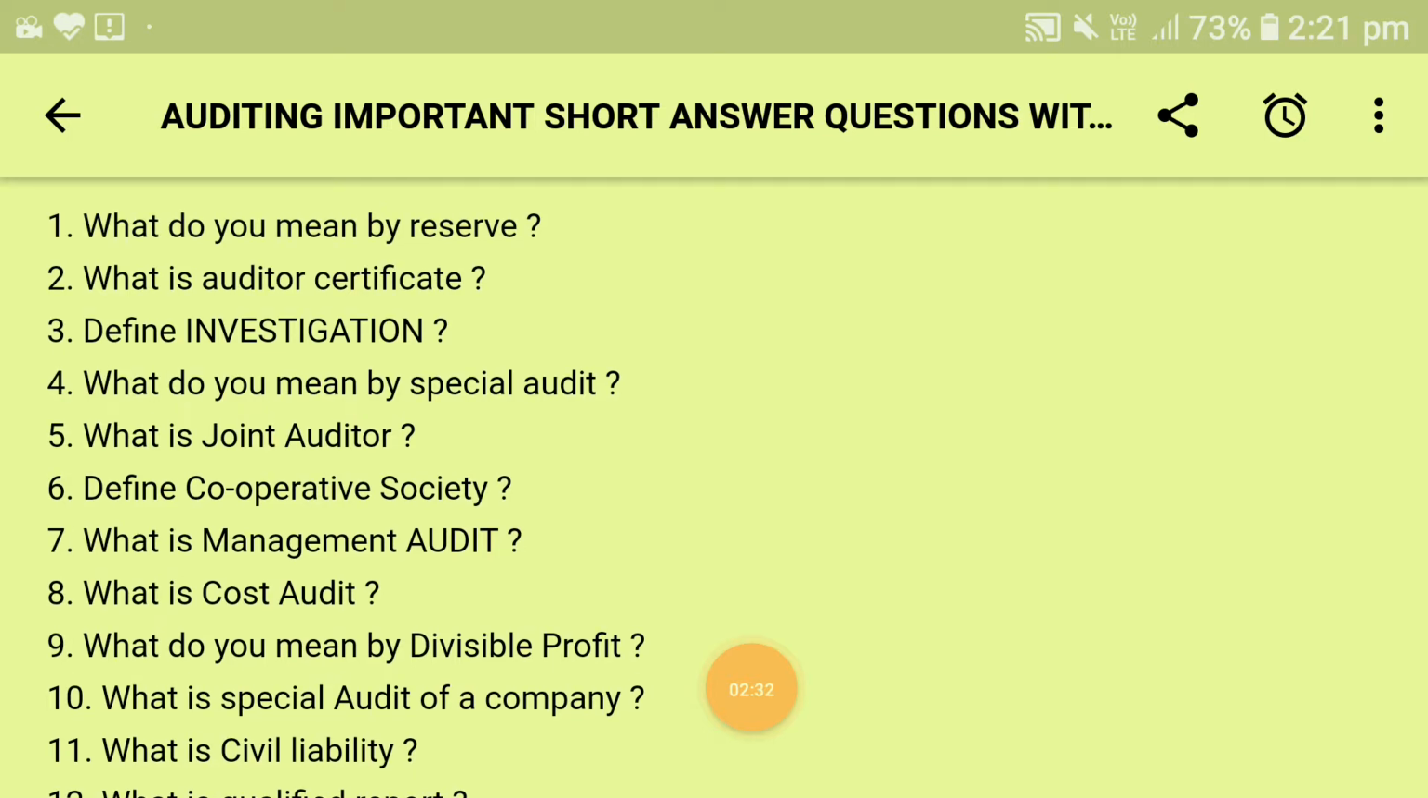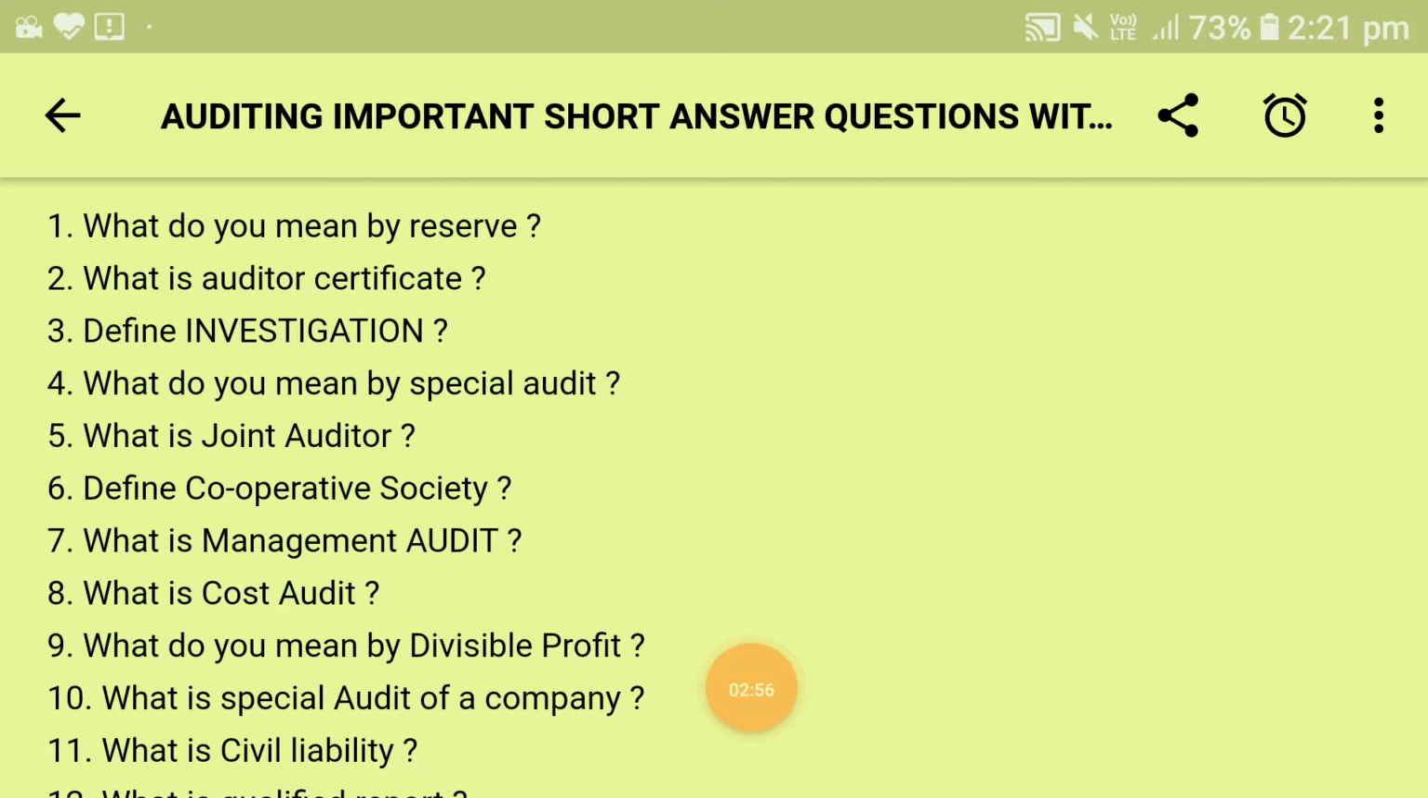Now I am moving to my third question, which is: define investigation. The term investigation implies the examination of accounts of a business for some specific purpose. It is done mainly for, first, to disclose the true position of affairs in relation to special matters, and second, to detect undetected frauds. This is the answer for this question.